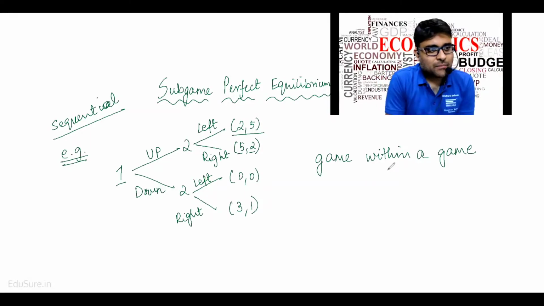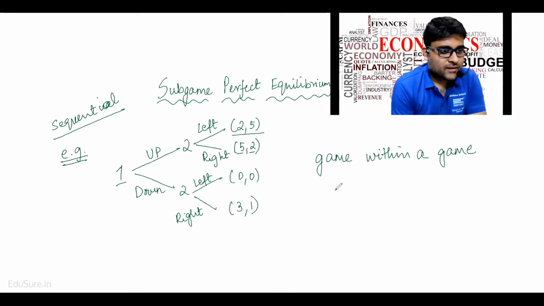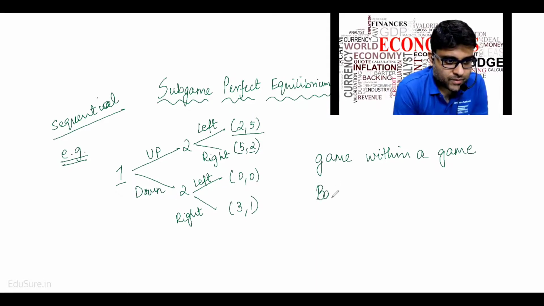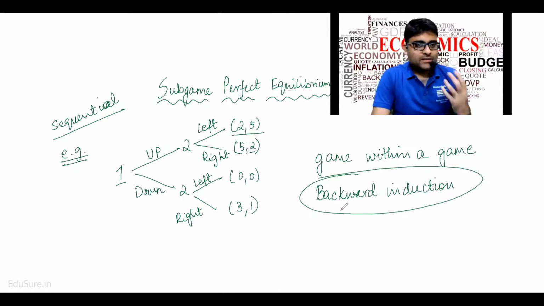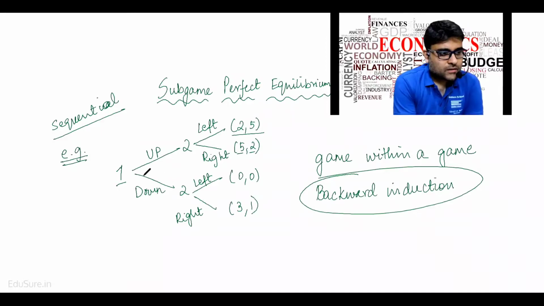Now, in order to find a subgame perfect equilibrium, we need to find it by something called backward induction. Now, what is backward induction? Consider it this way: if player one plays down, player two will play either left or right. Logically, player two will play right, because if player two plays left, he'll get an outcome of 0. If he plays right, he gets an outcome of 1. So if player one plays down, player two will play right.